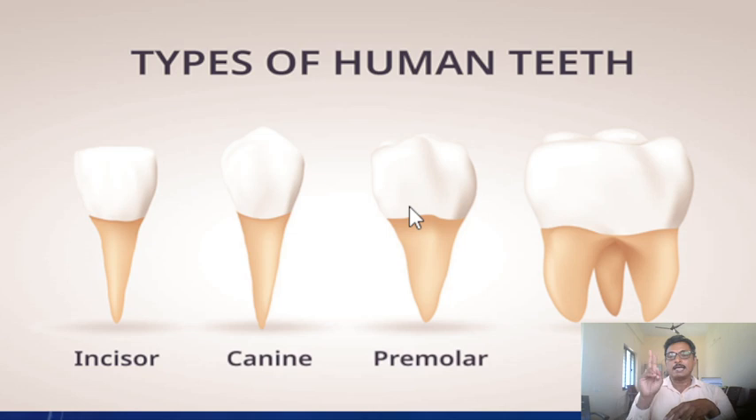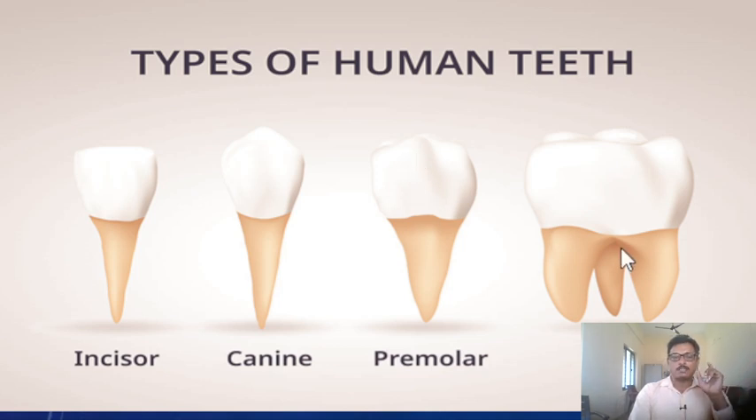Hence, they are called bicuspids. Generally, they have two cusps, and so they are called bicuspids. They usually have one or two roots, and the number of roots may differ from one animal to another. That's about the premolars.